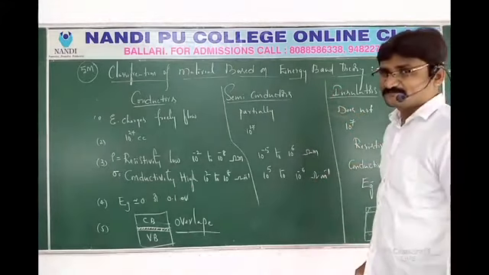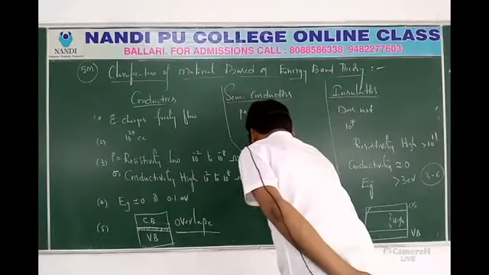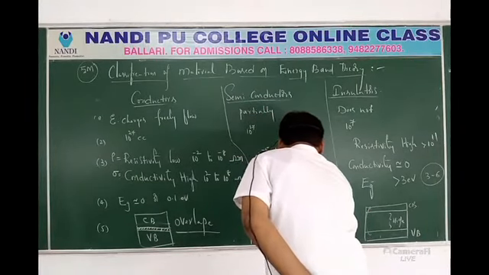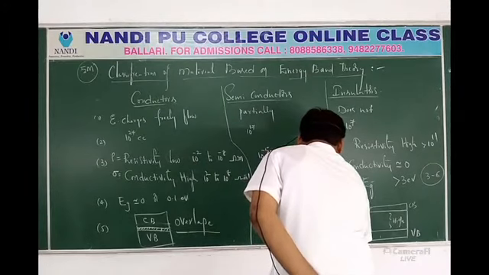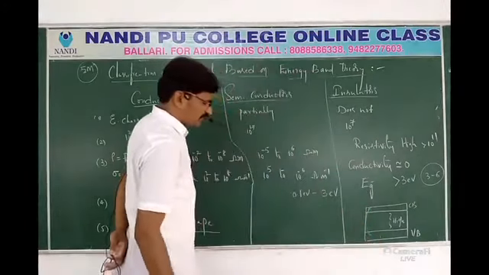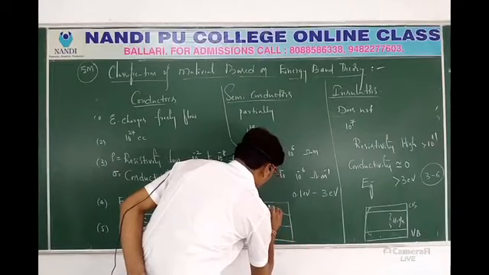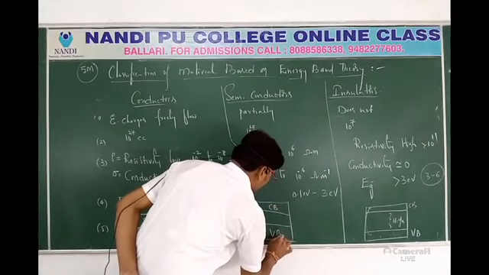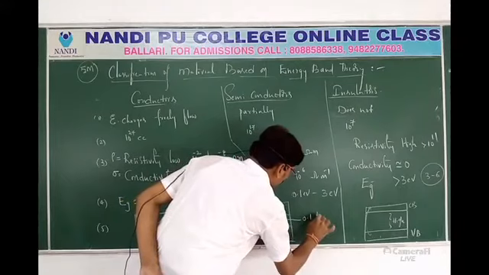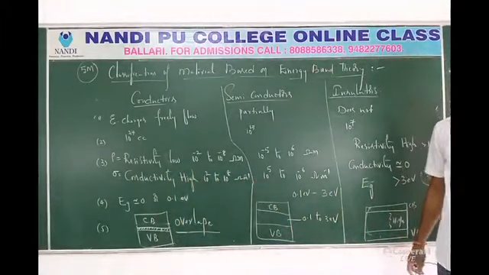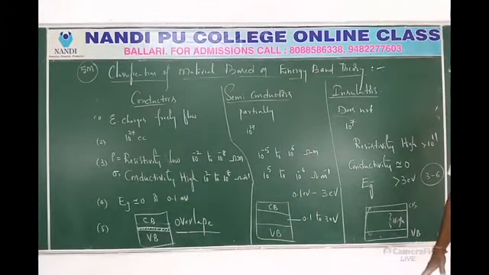Whereas in semiconductors it is moderate. The range is 0.1 electron volt to 3 electron volts. Means it is moderate. This is the conduction band, this is the valence band, with a gap of about 0.1 to 3 electron volts. These are the very important differences between conductors, semiconductors and insulators based on energy band theory.